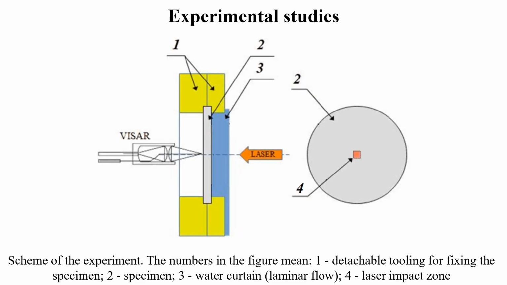The shockwave loading was carried out using a high-energy nanosecond laser. A shockwave generated by a laser pulse that creates compressive stresses travels through the test sample material and is reflected from the rear surface. The velocity of the rear surface of the specimen was measured using a VISAR.